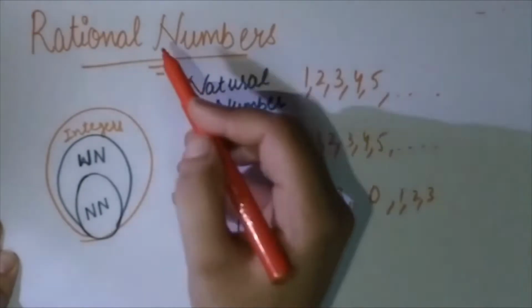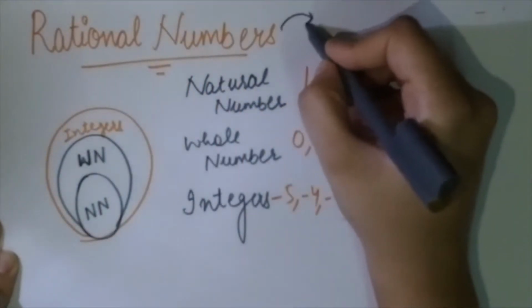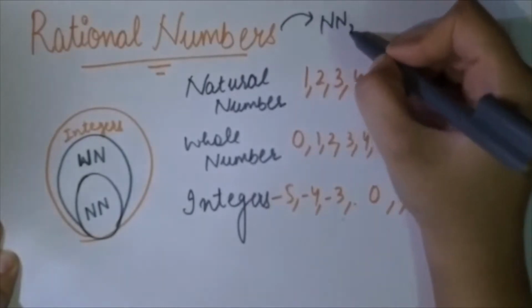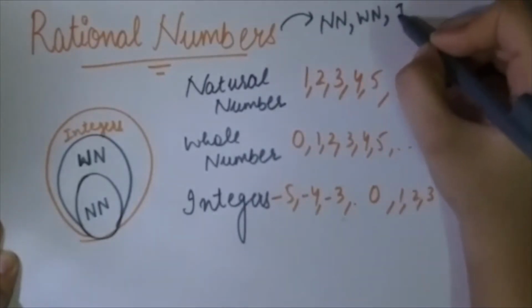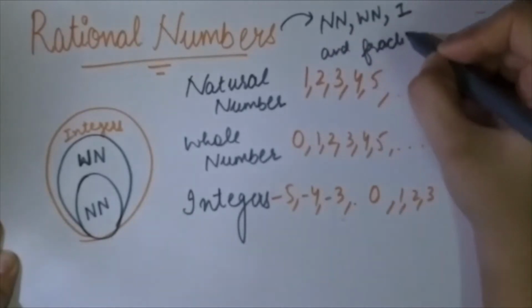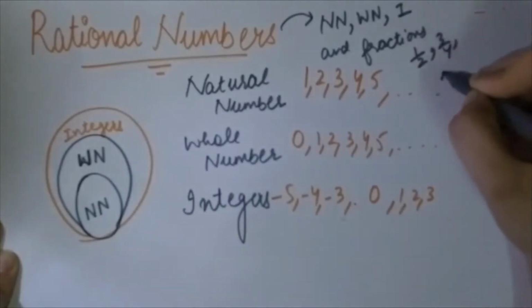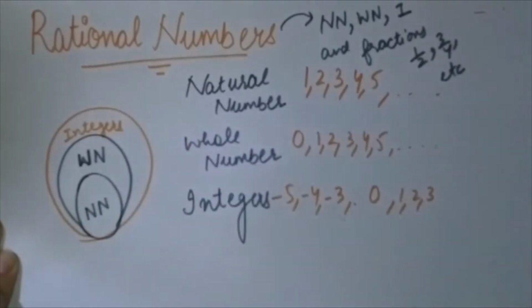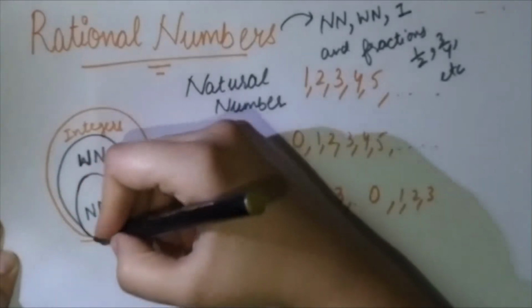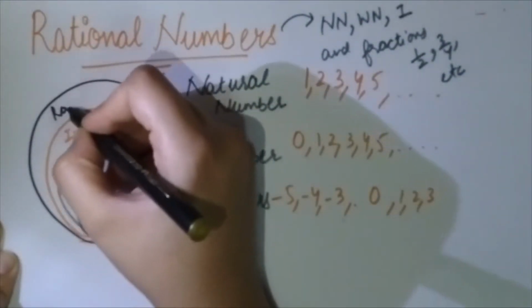Now here comes the word rational numbers, which includes natural number, whole number, integers and fractions like 1/2, 3/4, etc. So the biggest circle comprises the rational numbers.